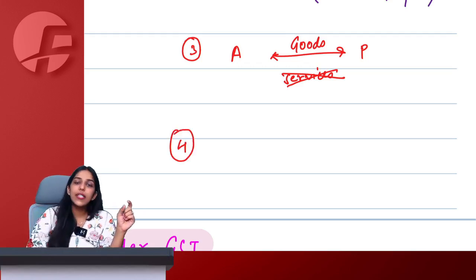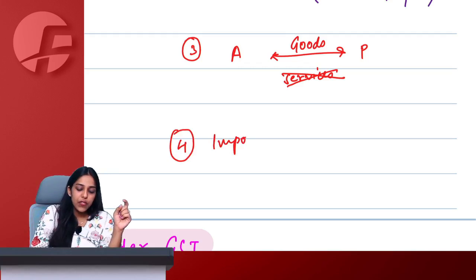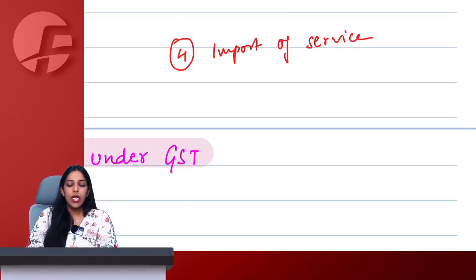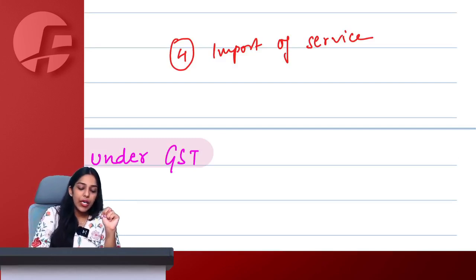And the last point simply talks about import of service. Again, only import of service. Why, ma'am? Because import of goods is dealt with under the Customs Act. So import of service, if it is without consideration, then to qualify as supply, it has to satisfy two criteria. One, it has to be from a related person or own establishment.